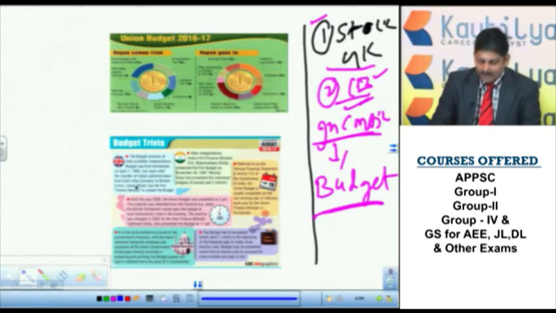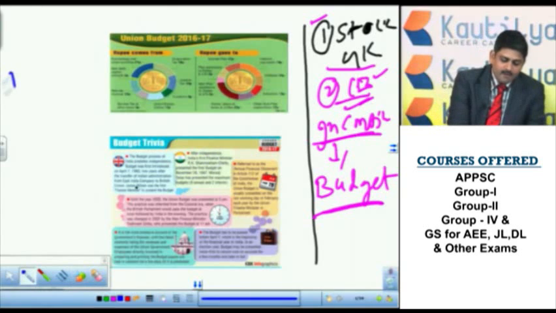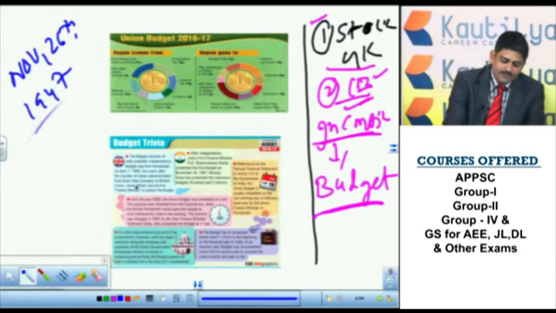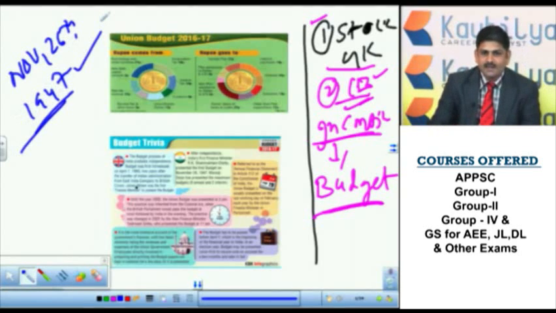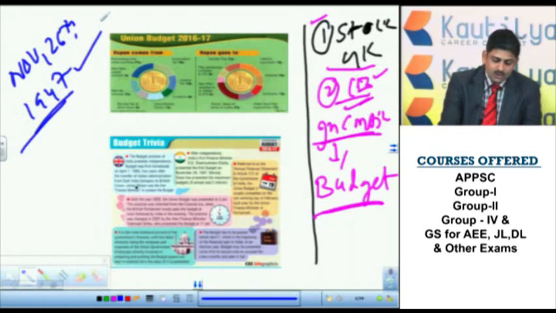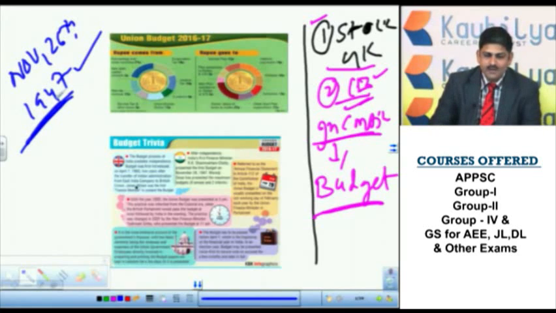But after India got independence, who was the first person to introduce the budget? So if you see, this is Shanmugam Chetty. After independence, India's first finance minister R.K. Shanmugam Chetty presented the budget on November 26th, 1947. This is the first time. R. Shanmugam Chetty. This is a very, very important question. So now we have seen three stock GK questions as of now: Article 112 annual financial statement, James Wilson, and R. Shanmugam Chetty.